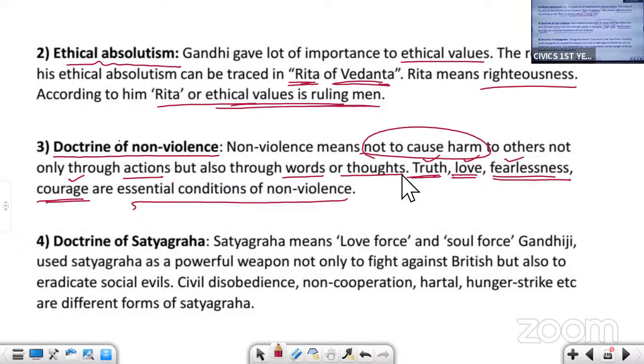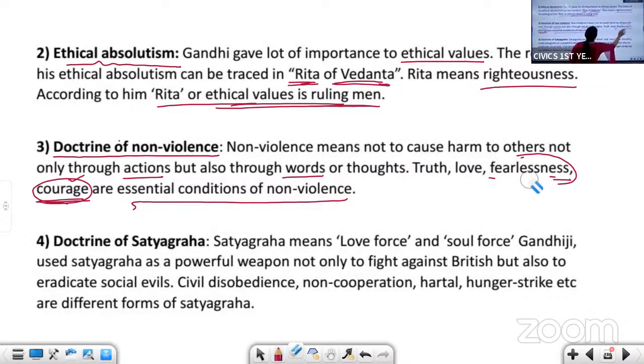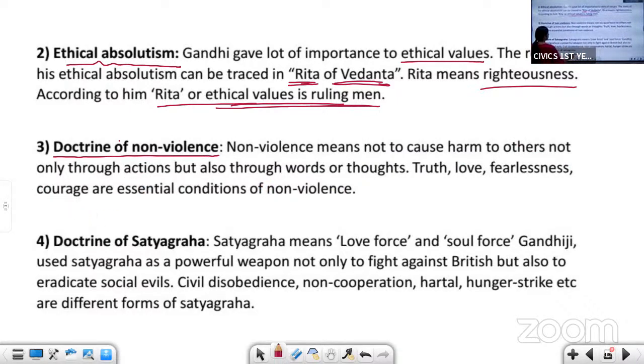That is non-violence. And truth, love, and fearlessness, along with courage, are essential conditions. That means a person who follows truth, who is fearless, who has love and compassion for others, who is courageous, they are non-violent. They don't indulge in violence. Truth, love, fearlessness, and courage are the essential conditions of non-violence.